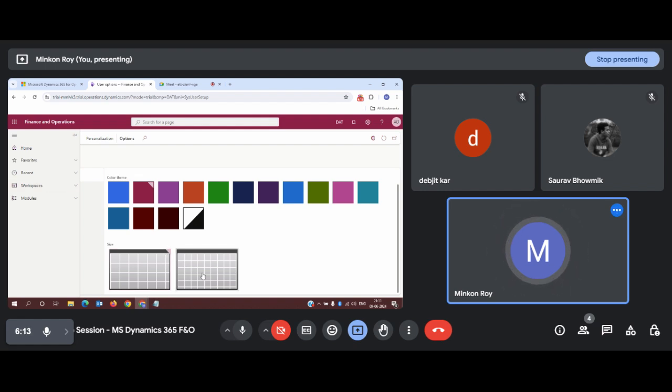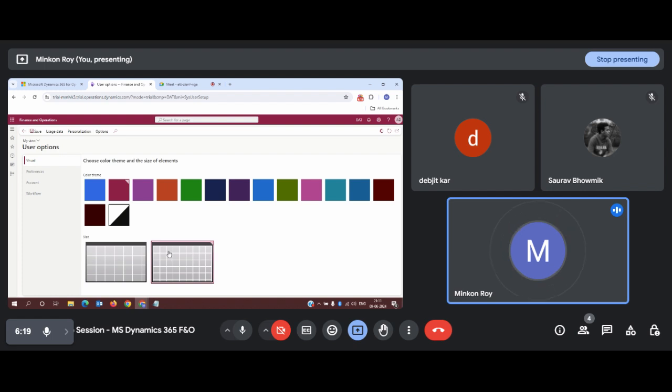Currently I don't have any such issue, so I will roll this setting back to the normal one. I am doing this by selecting the normal grid view, which indicates smaller views. Your data or menu list will appear at a smaller size as compared to the bigger one.